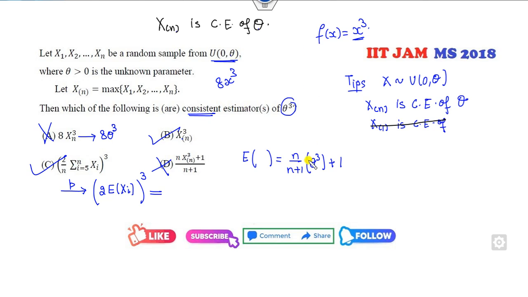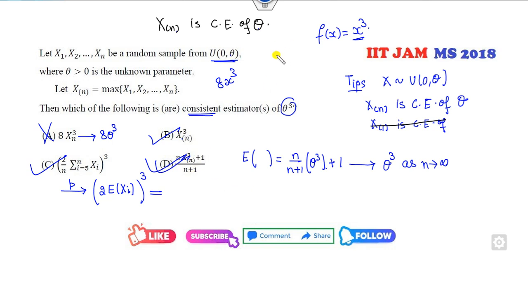They asked for consistent, not for unbiased. This is not unbiased, but clearly it goes to theta cube as n approaches infinity. So yes, this is consistent also. It is not unbiased, but it's a consistent estimator.